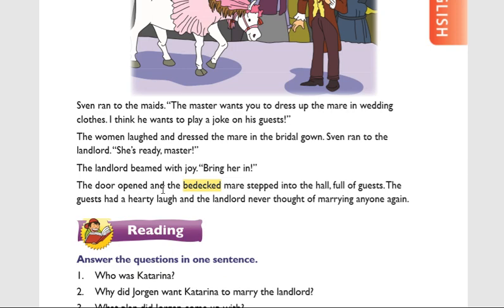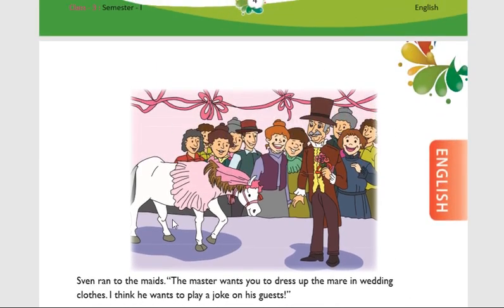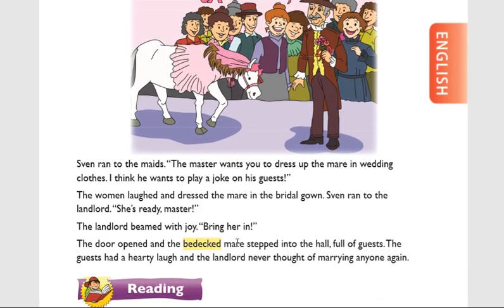The door opened and the decorated mare stepped into the hall full of guests. The hall contained so many guests. Now the decorated mare entered, the landlord standing. The guests had a hearty laugh, and the landlord never thought of marrying anyone again.